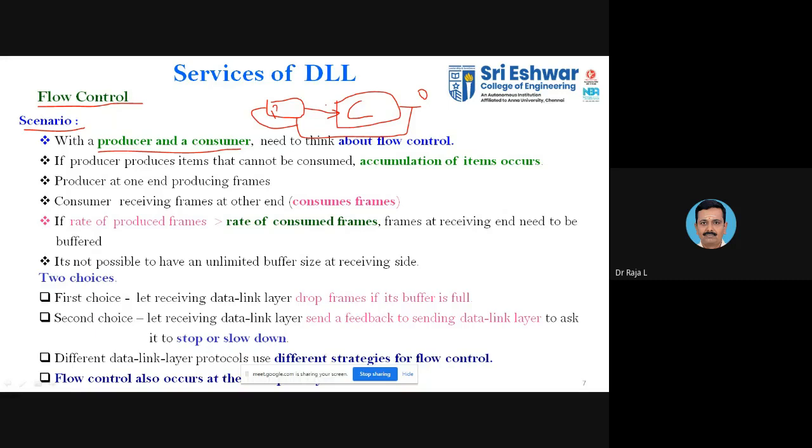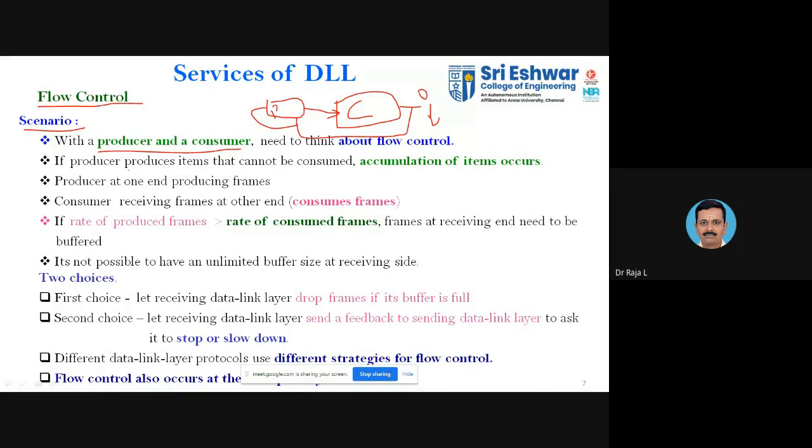So it has to be a closed loop such that whenever you have a flow, it may be on either side. It may have a huge impact or less impact. Less impact means it doesn't have a huge demand. When you have a huge demand, it has a high impact. During that time, you need to inform the producer to produce more sanitizers. As a result, you can reduce the demand so that there will be a constant, gradual flow. That is the best example you can give. You can give your own example, which is more relevant for the case of flow control. So with a producer and a consumer, they are given the flow control mechanism.